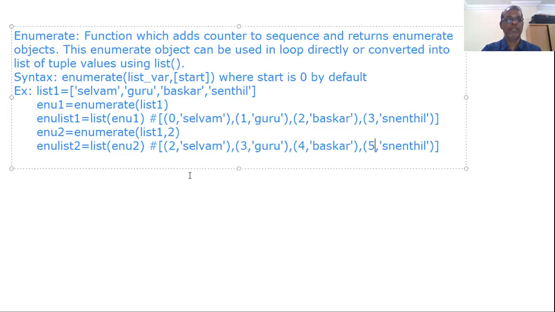Okay, here we are declaring one list. The enumerate object is converted into a list of tuples using the list function. This enumerate returns an enumerate object, and this enumerate object is converted into a list of tuple values using list. That's all. Now we will see one program which explains enumerate very well.